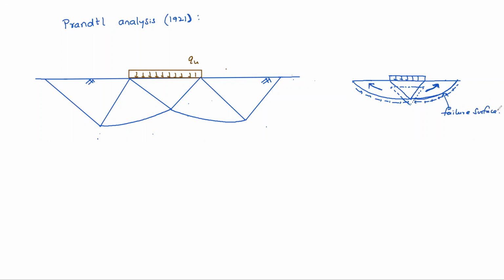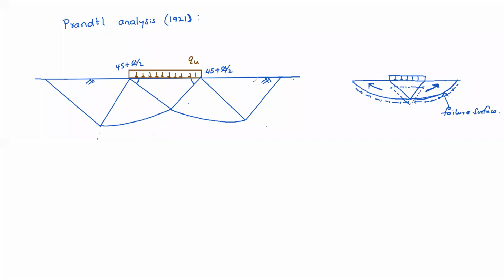Okay, so the exact thing is like this, but Prandtl's proposal is like this. Here he assumed the angle to be 45 plus phi by 2. You know what 45 plus phi by 2 is? It is alpha, the major principal plane. So they assumed it like this, 45 plus phi by 2.